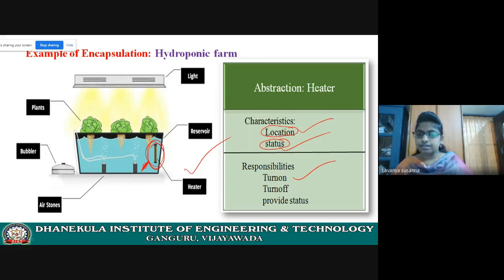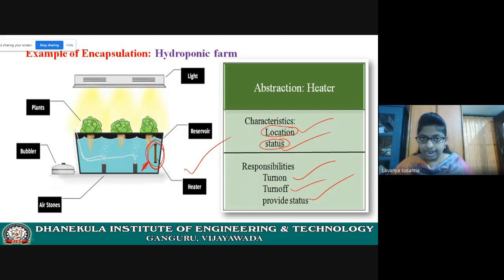Turning on, turning off, provide the status. This heater must show the status. It must turn on or turn off according to the temperature levels. And the data is location and status.